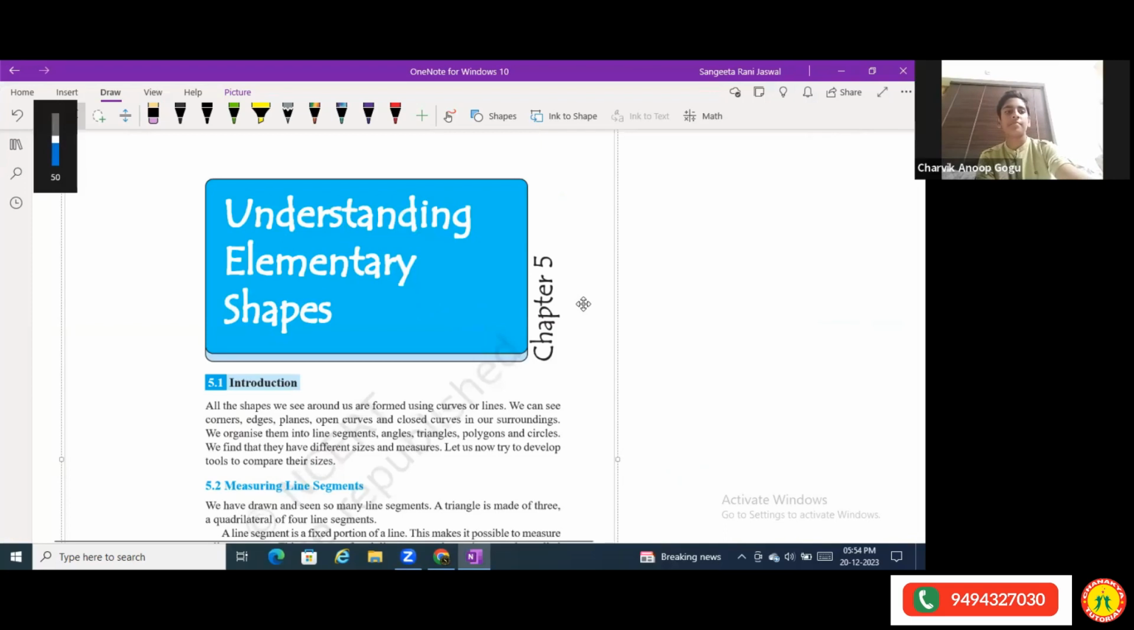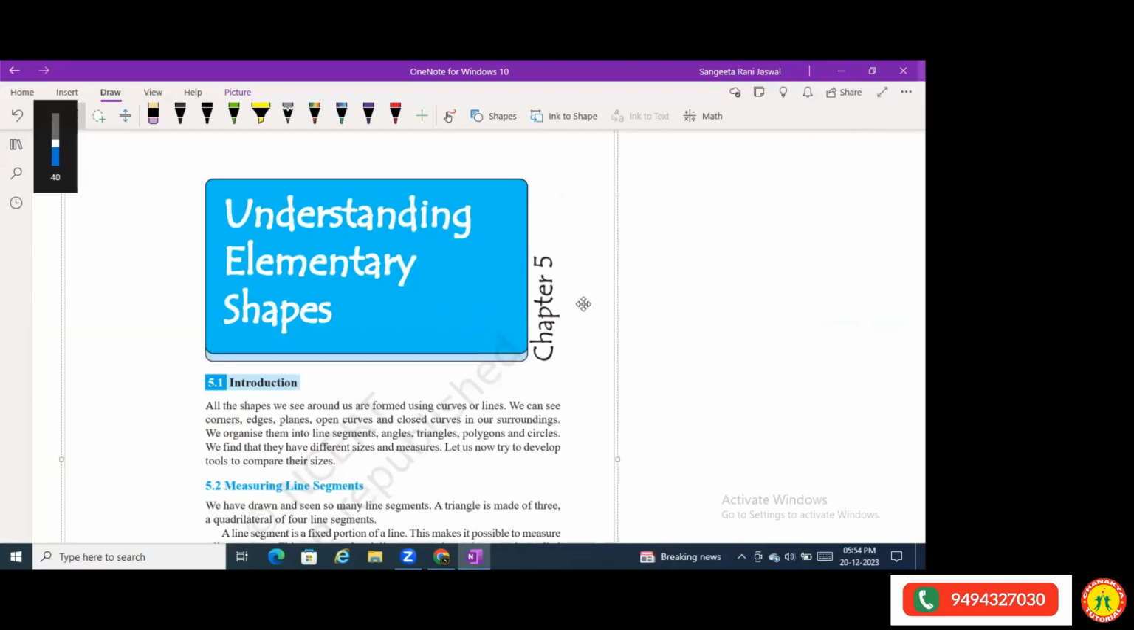Today we are going to start the new chapter, that is understanding elementary shapes. We are done with integers, so we will be starting this chapter now. What do you mean by elementary? Elementary means the basic. Understanding basic shapes. Before you move on to higher geometry, you need to understand all the baselines.